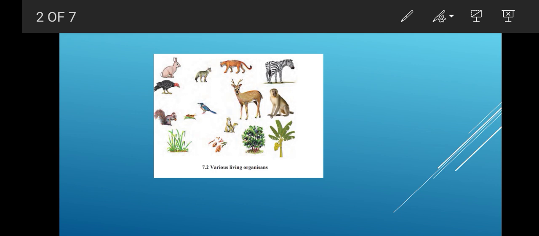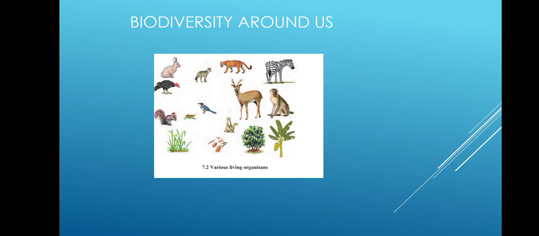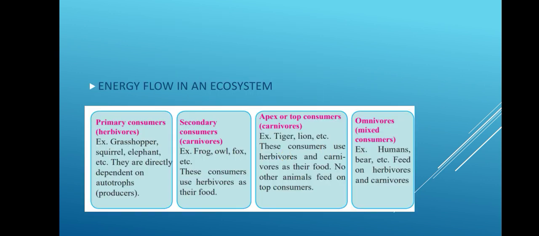In this ecosystem there is always an interaction between the biotic and the abiotic components of the environment. We all know in detail about the biotic, that is the living organisms, and the abiotic, that is all the non-living components, that is wind, sunlight, temperature, humidity. So there is an interaction between the biotic and abiotic components, which ultimately leads to a very good ecosystem. Now, let us study how the energy flow takes place in an ecosystem.